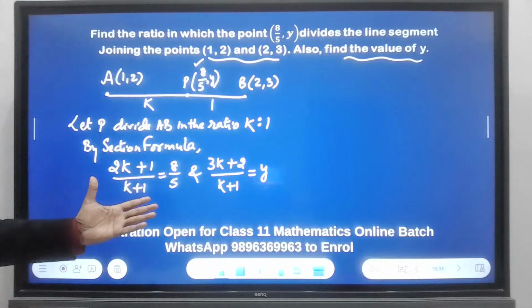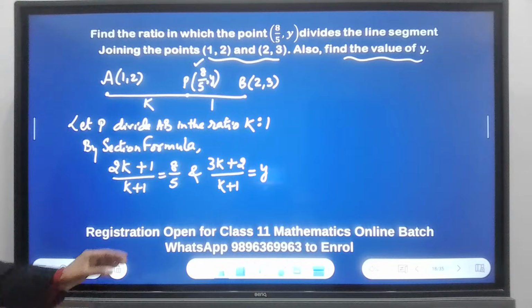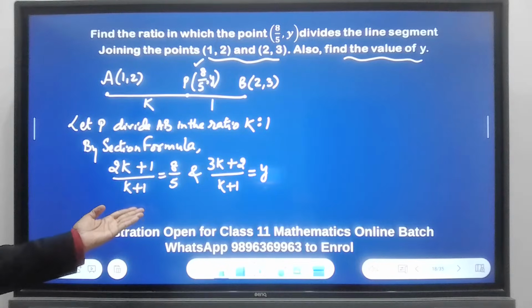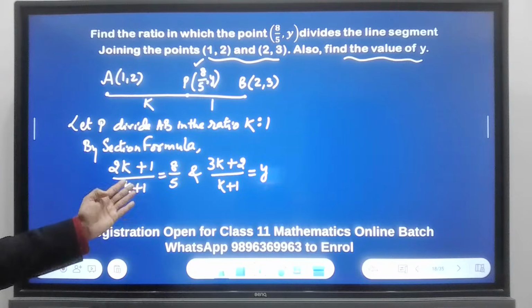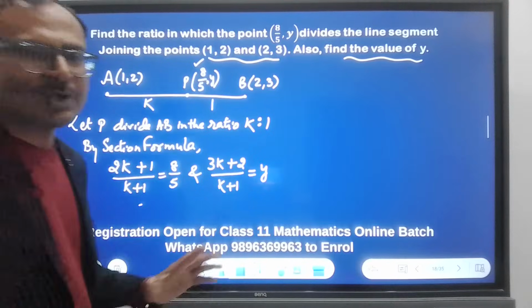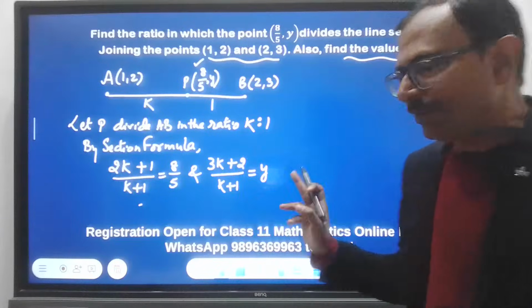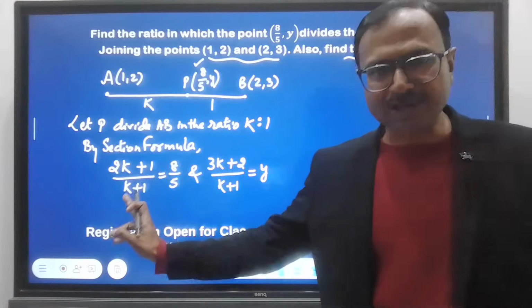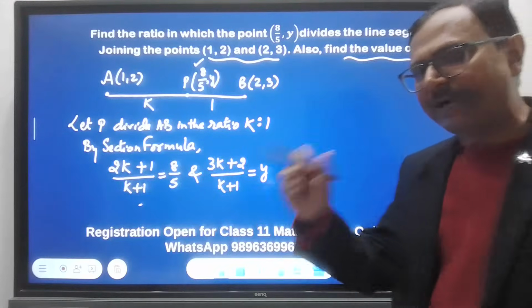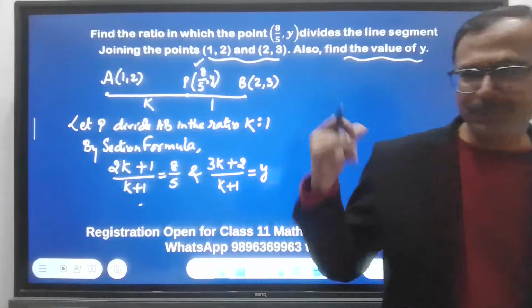So I applied section formula on the x coordinate and on the y coordinate, and all I have to do is to solve this to get the value of k, put the value of k here to get the value of y. Come on, now it's your turn. Please don't make me do basic algebra. Okay, you need to tell me what is the value of the ratio and what is the value of the y. Come on, I'll wait for 30 seconds. I'll have some water and you can post your answers.